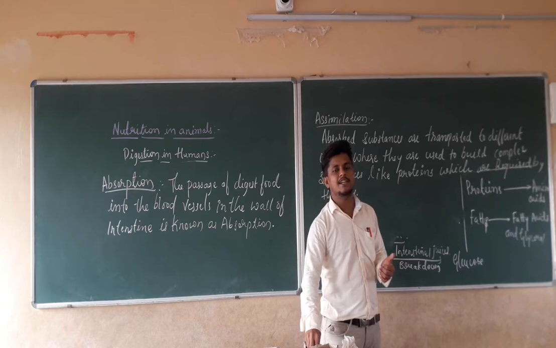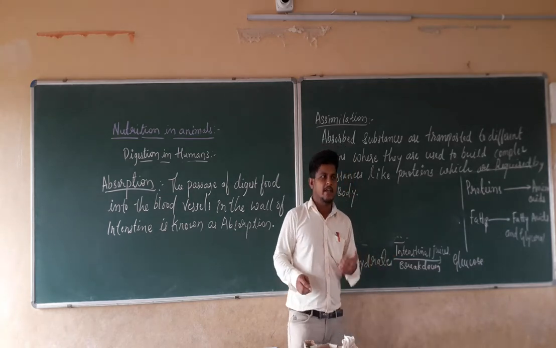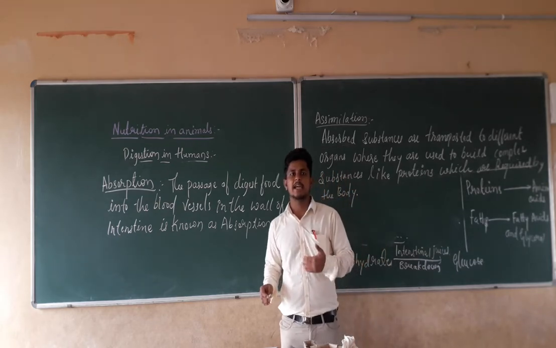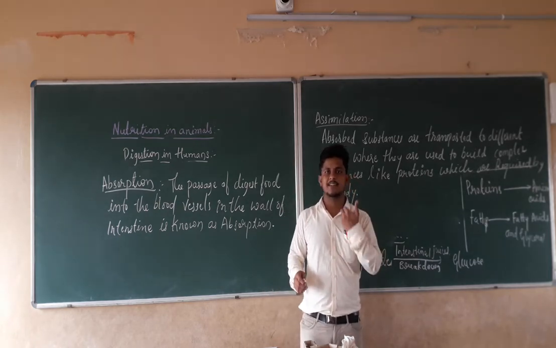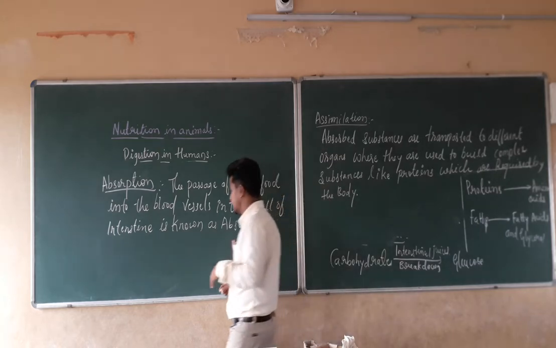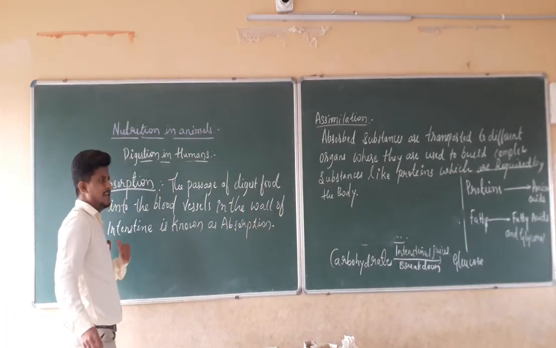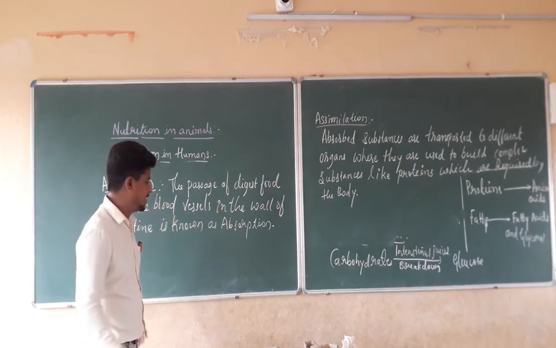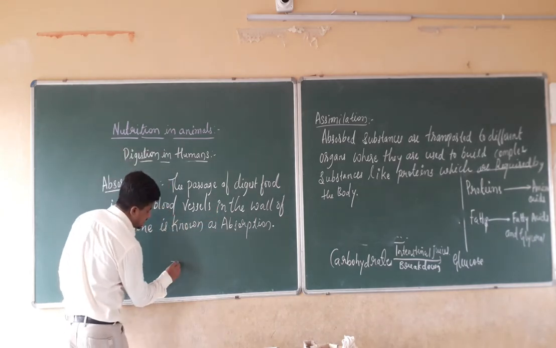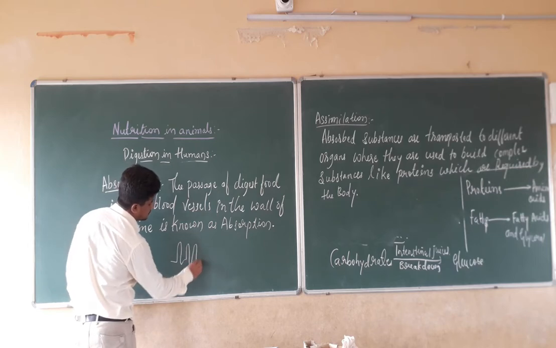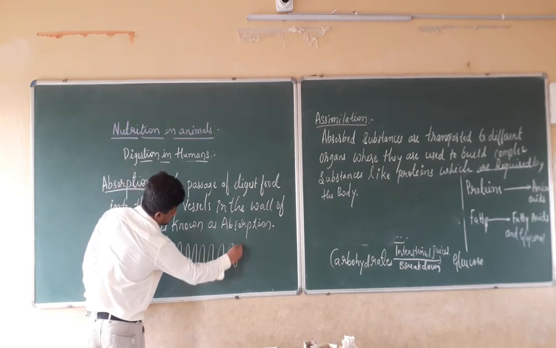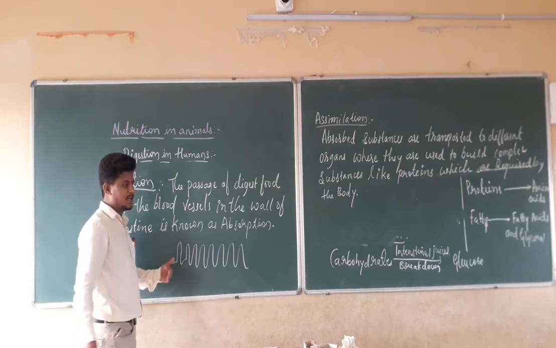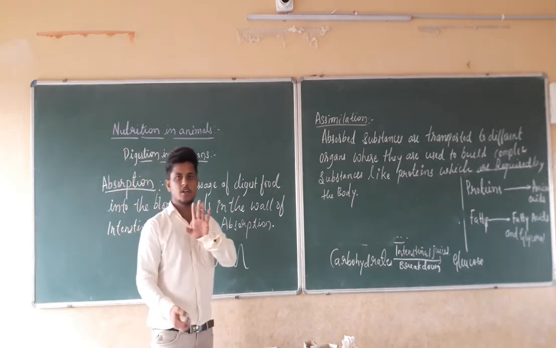Right. So how is it actually happening? If you take the small intestine, the inner lining of the small intestine has some finger-like structures. You can closely see the inner walls of the small intestine. It has finger-like structures like this.